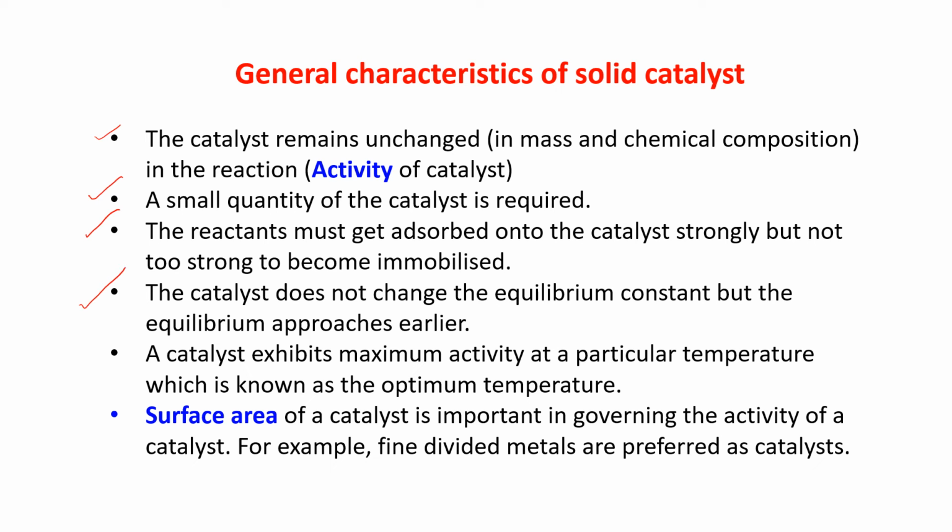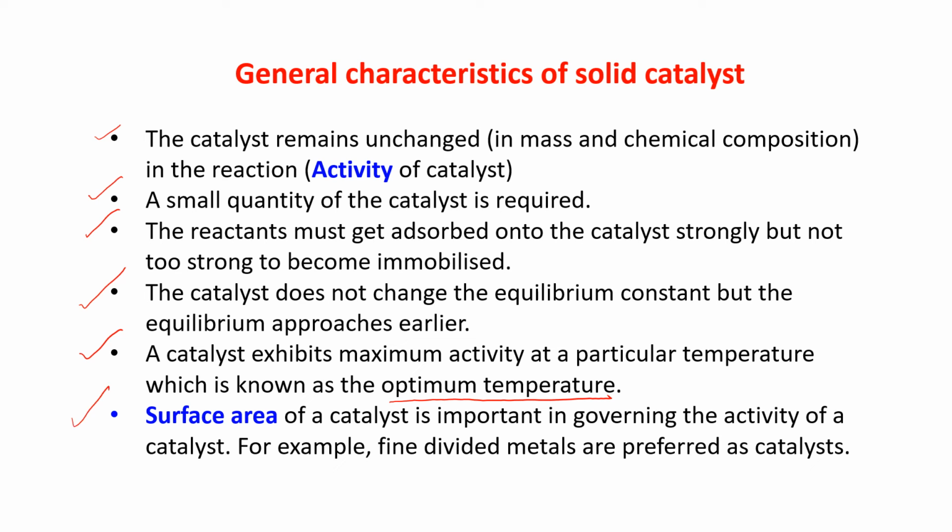Next point, the catalyst does not change the equilibrium constant. It is not changing any equilibrium constant, but the equilibrium approaches earlier. Next point, a catalyst exhibits maximum activity at a particular temperature, which is known as optimum temperature.